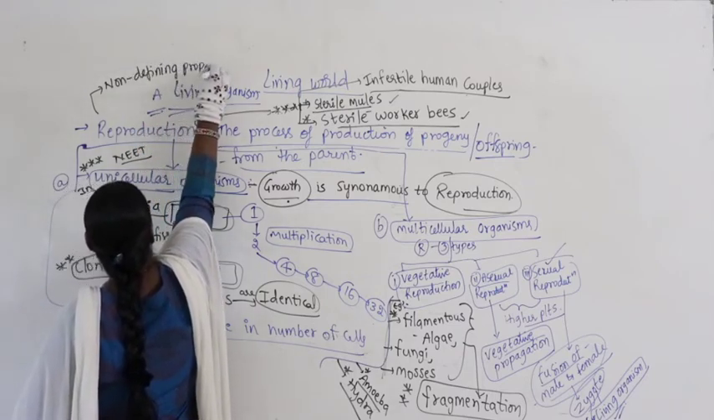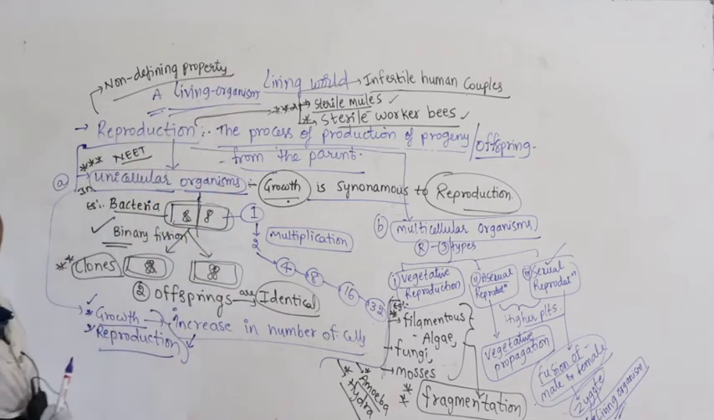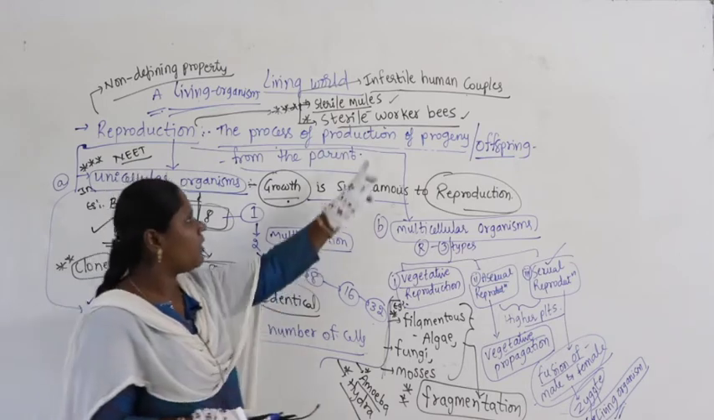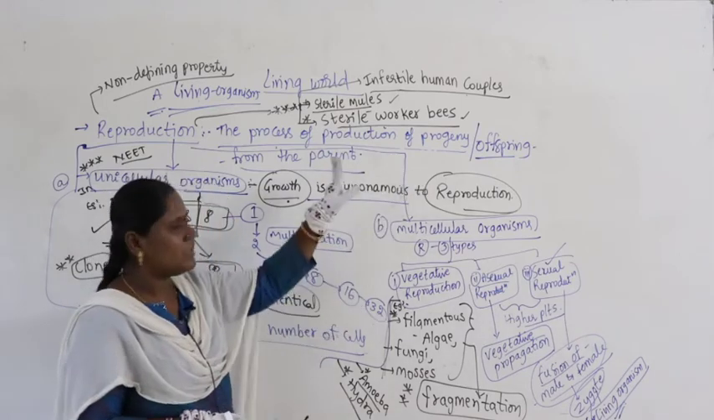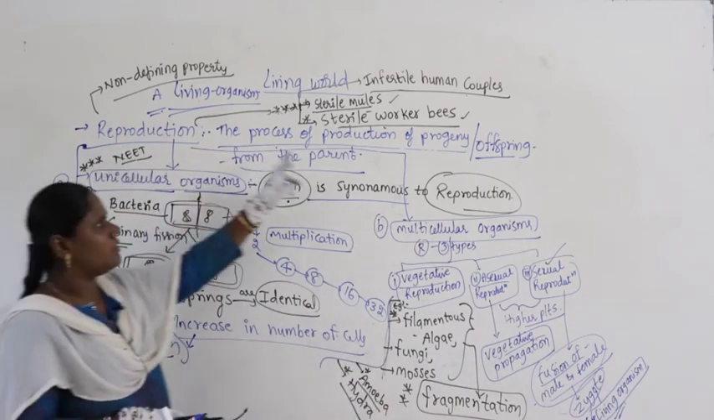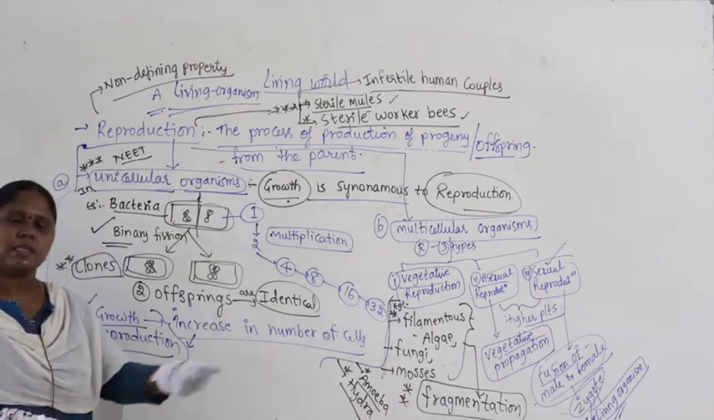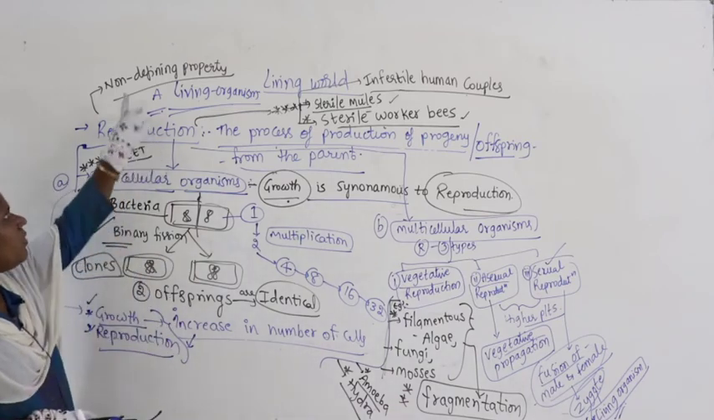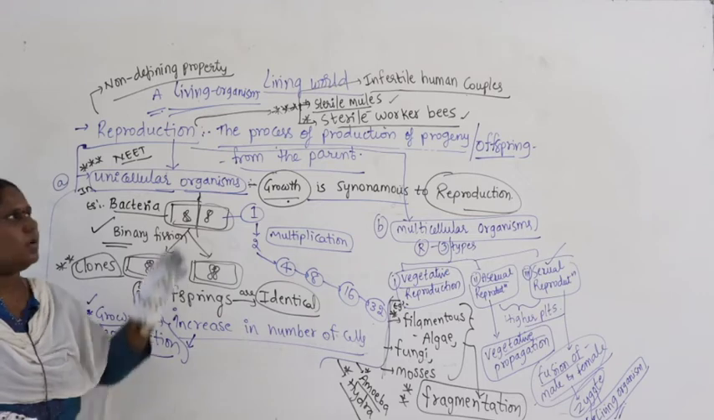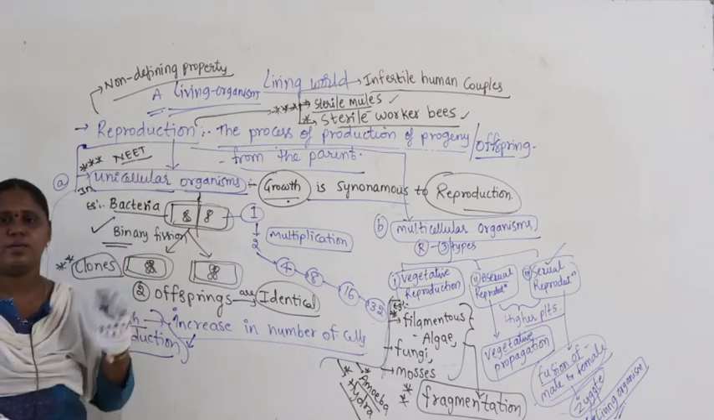Reproduction itself is considered a non-defining property. Reproduction cannot be used in defining the living organism. So it is called what? A non-defining property. What is the reason for that? Even though these are all living, they are not involved in production of progeny or offspring, it does not mean that they are non-living, they are living only. Living organisms don't need to exhibit production of progeny, but still they are considered living. So reproduction cannot be used as the property in defining the living organism, it is considered a non-defining property.